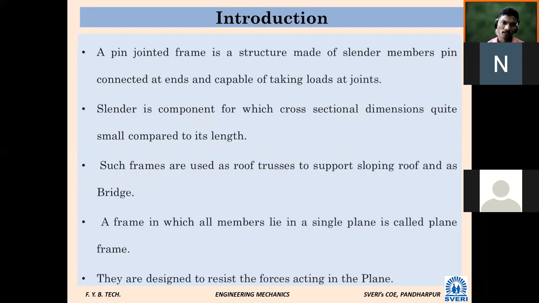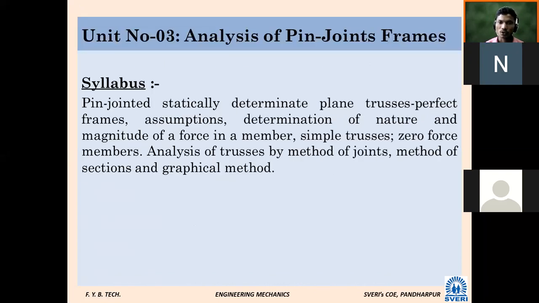So shall we go first? Introduction. Analysis of frames. This is our chapter, analysis of pin joint frames. Famously, this chapter is known as trusses.